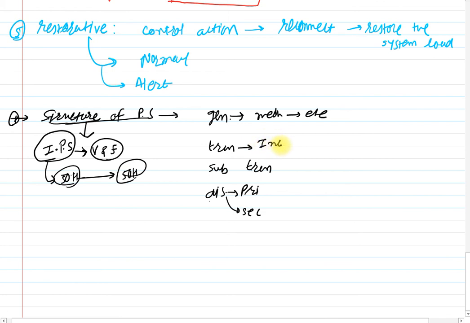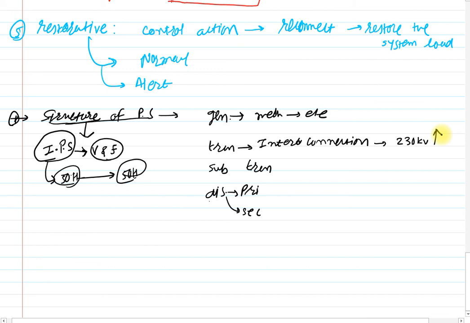The interconnection is done by these transmission facilities, at 230 kV and more, up to 1200 kV.